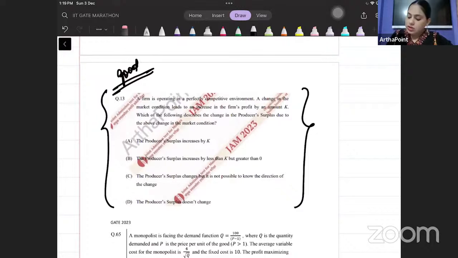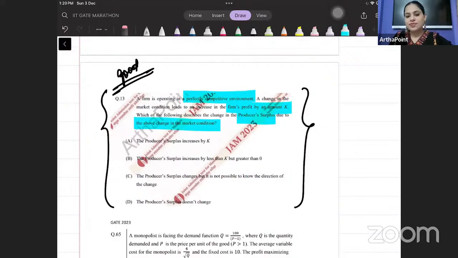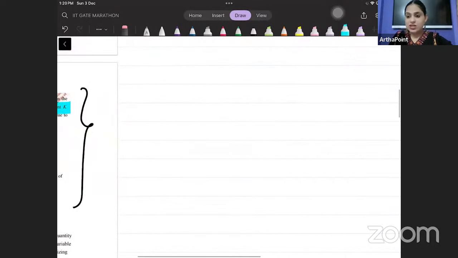Read this question. It says the firm is operating in perfectly competitive environment. A change in market condition leads to increase in profit by an amount K. Which of the following describes producer surplus due to the above market changes? This is an interesting one. बहुत अच्छा. But try to see.